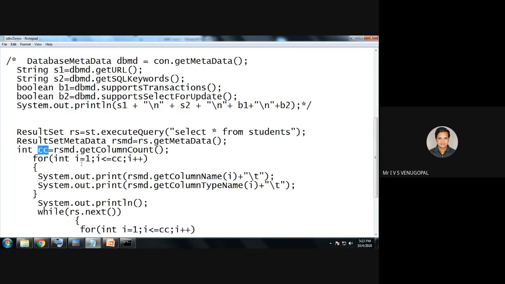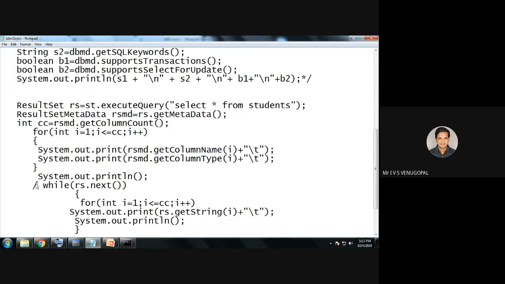So for int I equal to 1, always I have told you the indices values of the metadata or column names start from 1. So for int I equal to 1, I less than or equal to 3, I plus plus. System.out.print rsmd dot get column name. Get column name retrieves the column names. rsmd dot get column type. Get column type retrieves the column type. I'll execute that code.